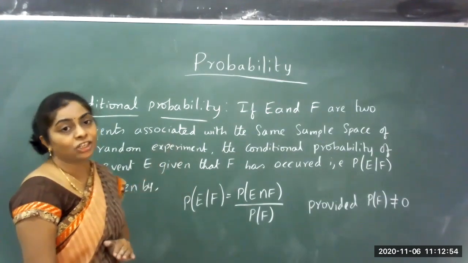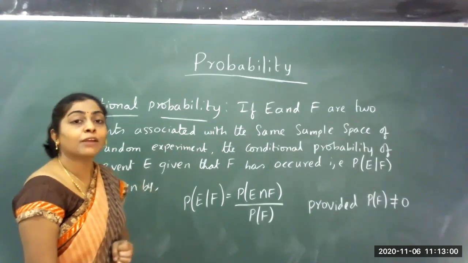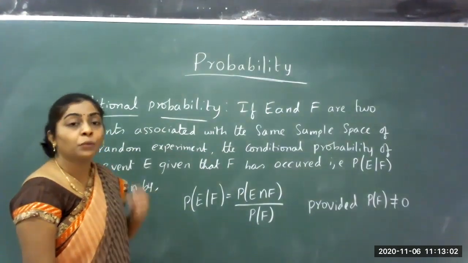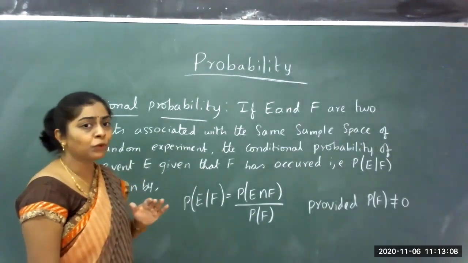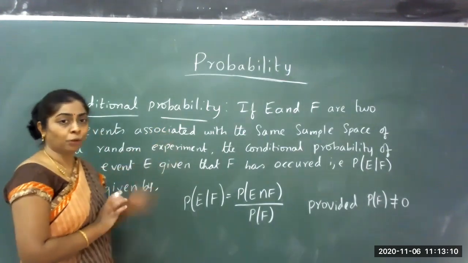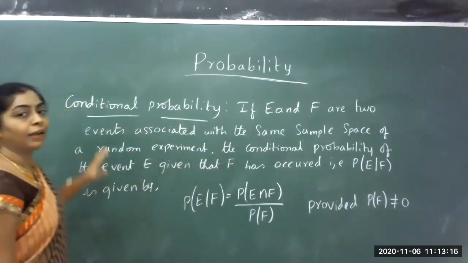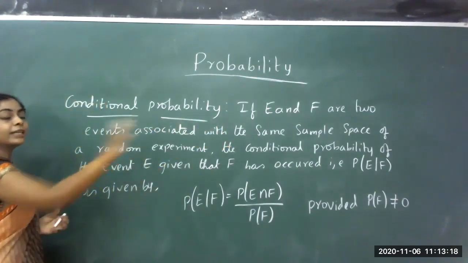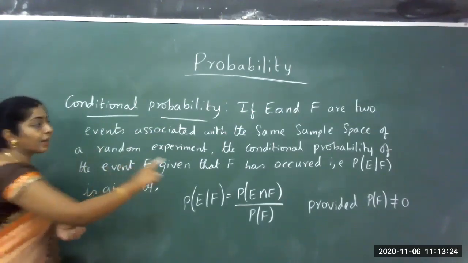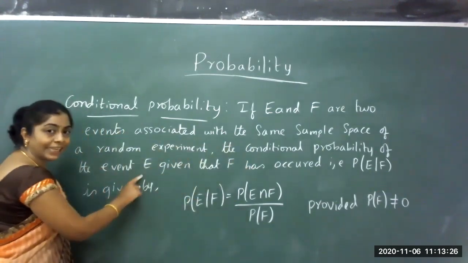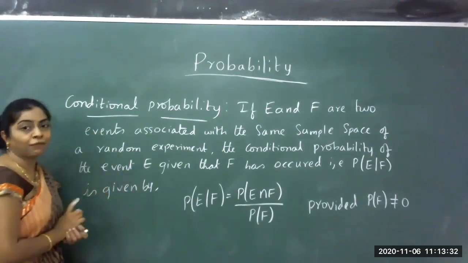Using this conditional probability, we will consider a few problems. Before that, there are a few properties that we have to prove, and then we will come back to the problems. Before that, I'll repeat the conditional probability once. If E and F are two events associated with the same sample space of a random experiment, the conditional probability of event E given that F has occurred.